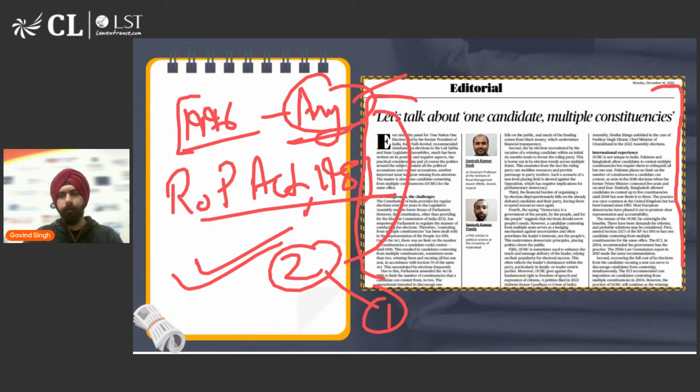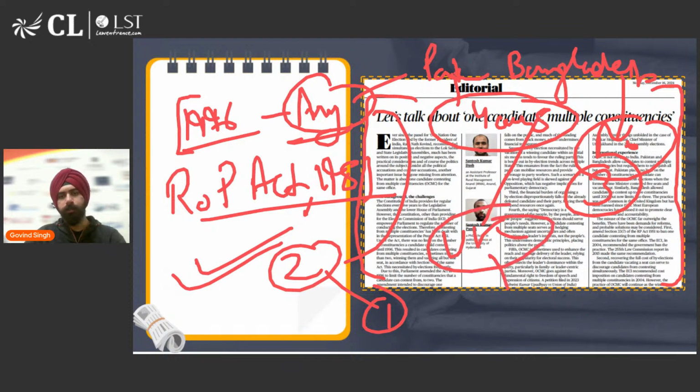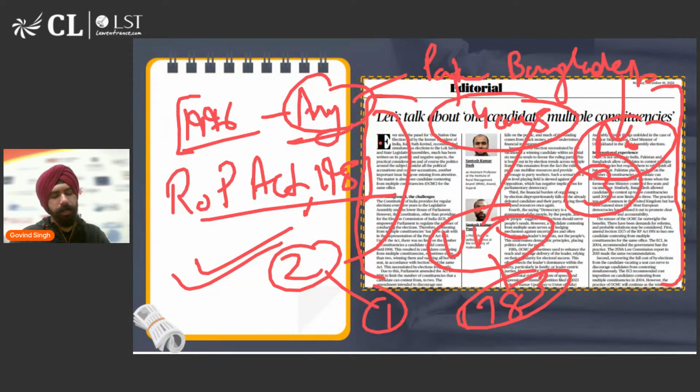The editorial also gives you examples from countries like Pakistan and Bangladesh. वहाँ पे भी ये काफ़ी ख़राब सिनेरियो है. पाकिस्तान में तो even 4-5 constituencies से भी लड़ते हैं एक एक मिनिस्टर. बांग्लादेश में भी कोई लिमिट नहीं है. अब रिसेंटली उन्होंने लिमिट 3 कर दिया बांग्लादेश में, पहले कोई लिमिट नहीं थी. And even the UK had this system of multiple constituencies, but they have also banned this in the 1980s. I think 1983 में उन्होंने बैन कर दिया था इसको. That is what the article tells you, that we should also do away with the system of multiple constituencies for a single candidate, because this puts a burden on the exchequer unnecessarily, और कोई फायदा है नहीं इसका.